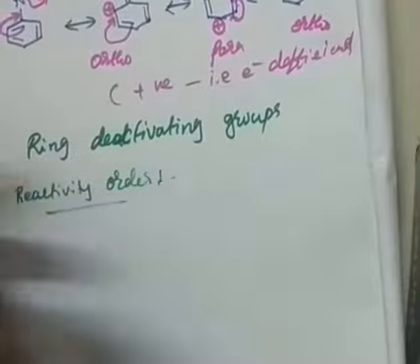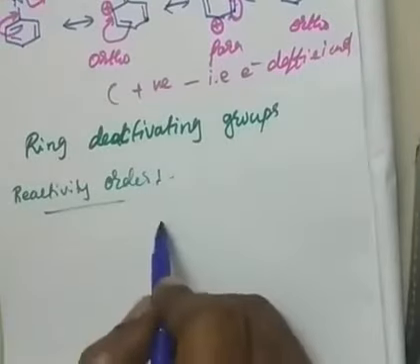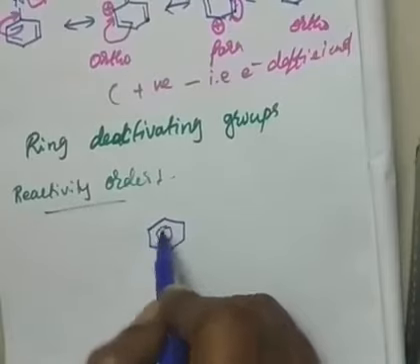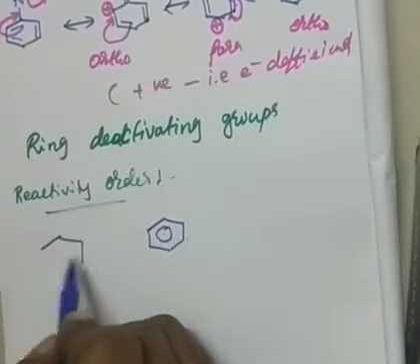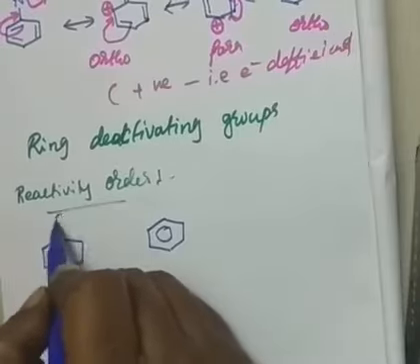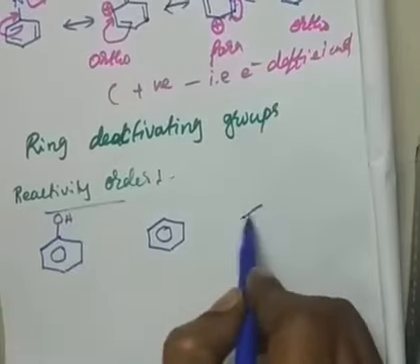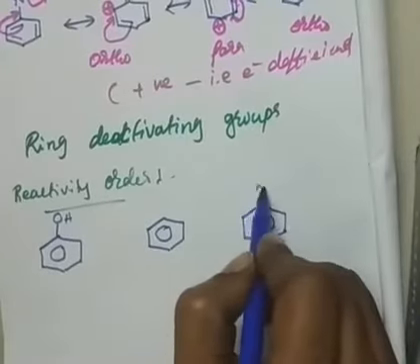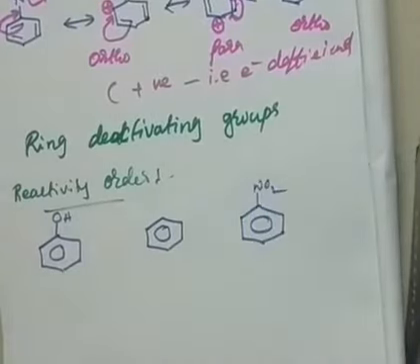If you see the reactivity order, may I write benzene here, and I will write an electron releasing group, like OH, and here I will write the nitro group. Then who will have more reactivity?